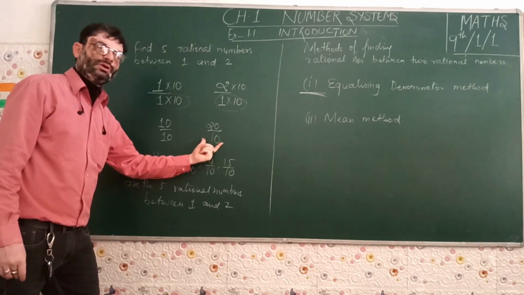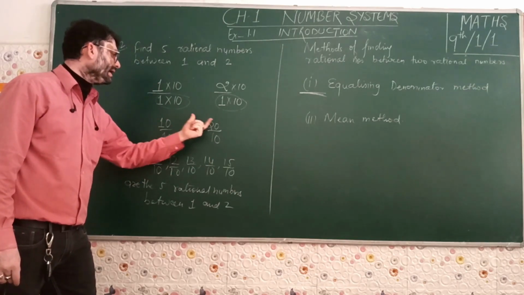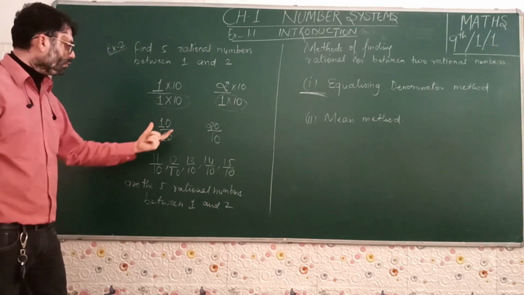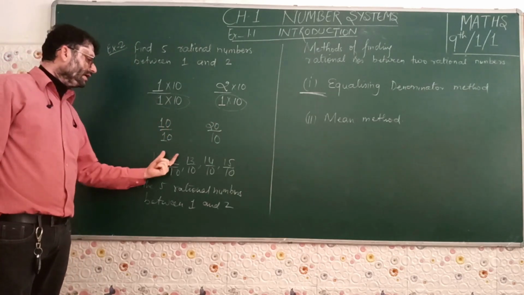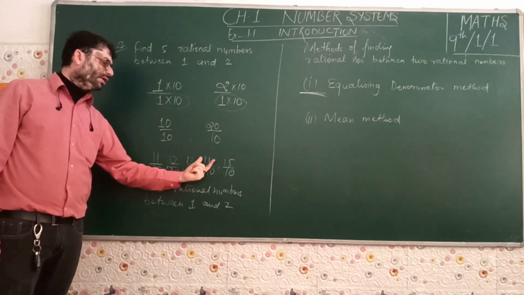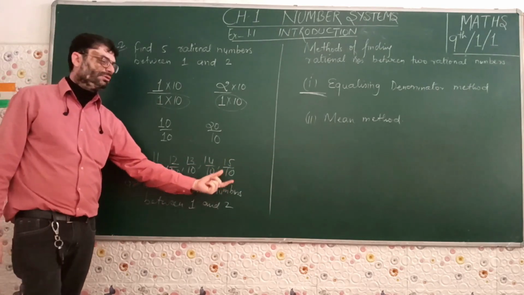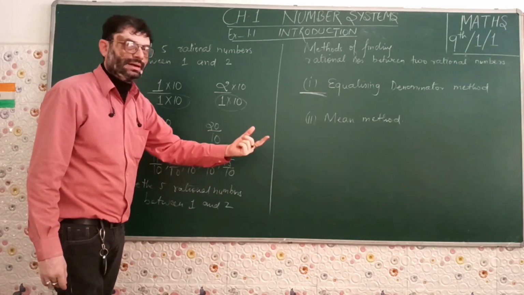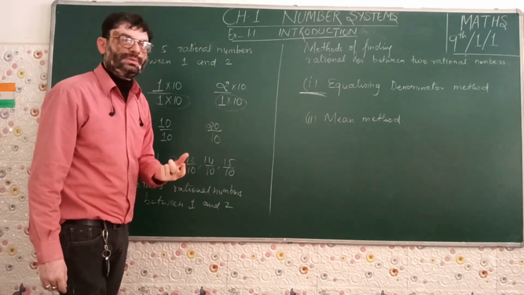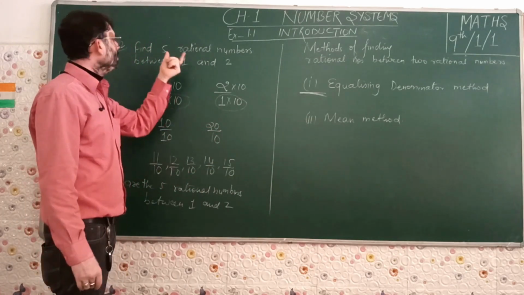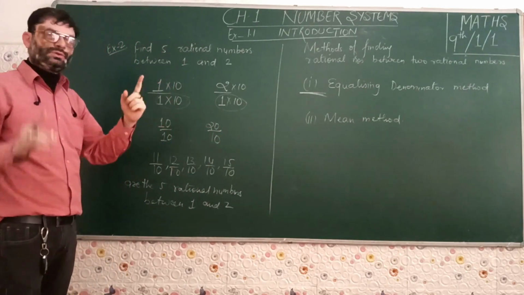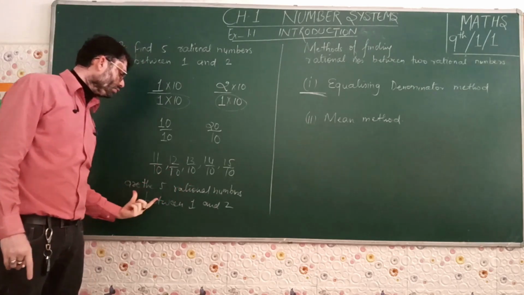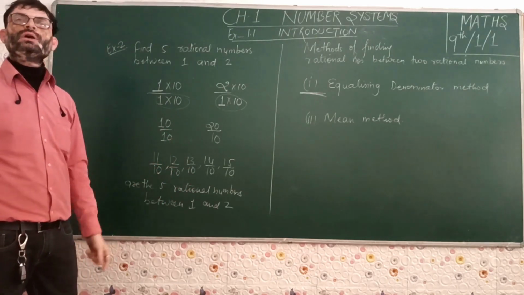And then we were looking for those numbers in the numerator part that lie between 10 and 20, and that is 11, 12, 13, 14. So we took the numbers 11 by 10, 12 by 10, 13 by 10, 14 by 10, 15 by 10. You could have taken 16 by 10, then 17 by 10, 18 by 10, 19 by 10. As many as were asked in the question, we were asked 5. So out of those 9, we can take any 5. So we took the first 5 numbers to be the 5 rational numbers between 1 and 2.